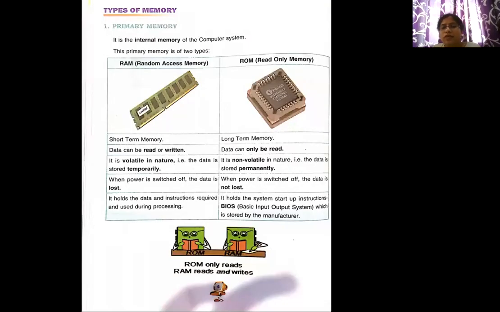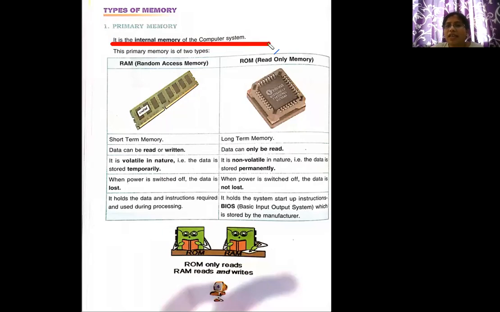So let's look at the different types of memories of the computer. A computer is divided mainly into two types of memory, that is primary and secondary. And these in turn are divided further. Let us get started with the primary memory first. It is the internal memory, the main memory of the computer. It is called internal memory because it is built inside the computer. Without this, a computer cannot be made.